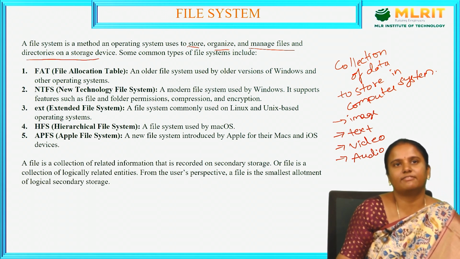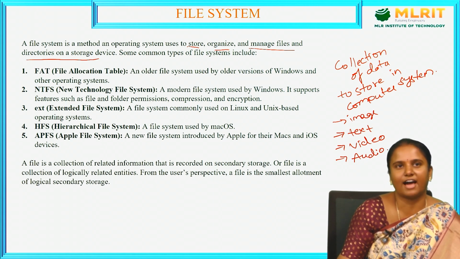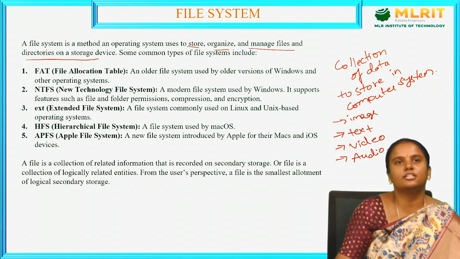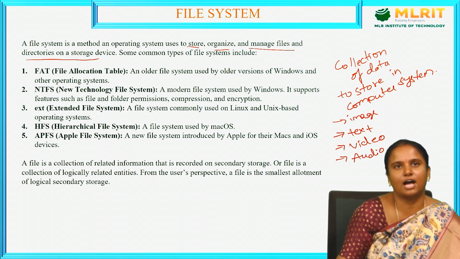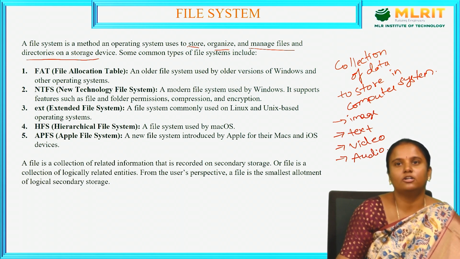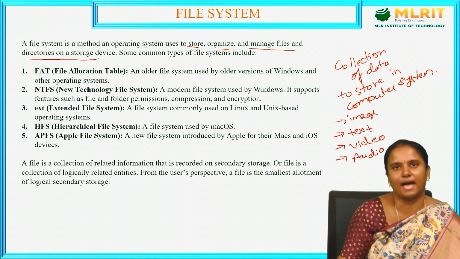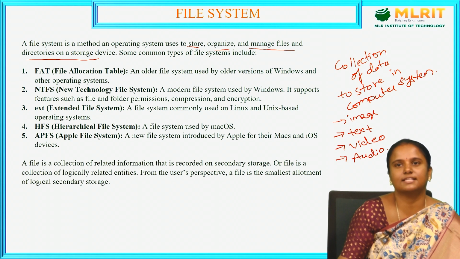A file is a collection of data to store in a computer system, whereas a file system is the method used in an operating system to store, organize and manage files and file directories on a storage device. All these files are stored in a computer system, and that computer system consists of storage devices, keeping all the files together.